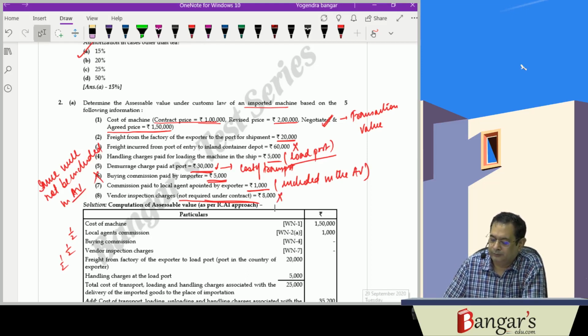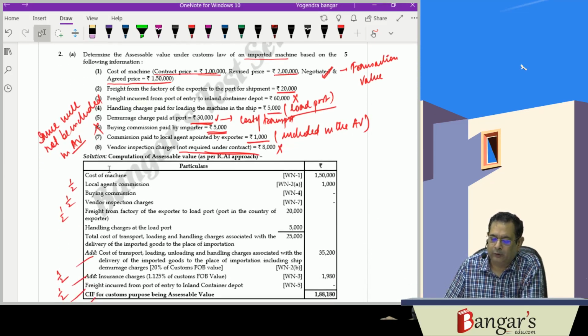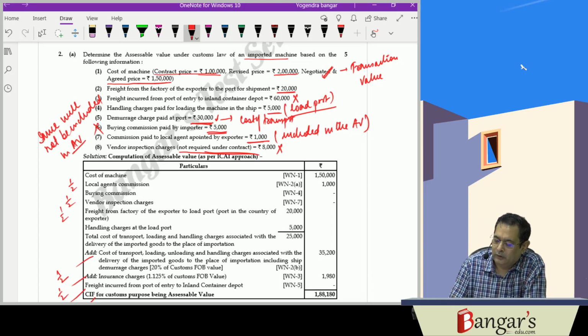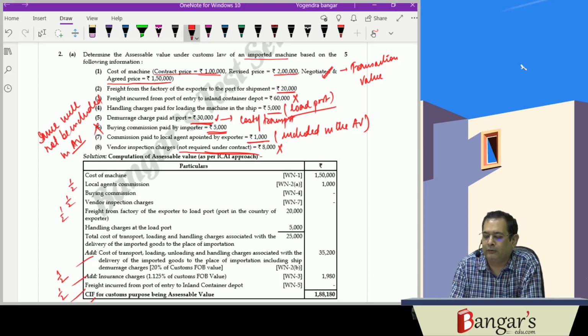Now here, it has been provided that we are required to determine the assessable value. So cost of transport is not given. That is, cost of transport from the load port to the port of shipment, and loading, unloading and handling charges incurred before the place of importation, has not been provided. So in such case it will be what? 20% of the customs FOB value.